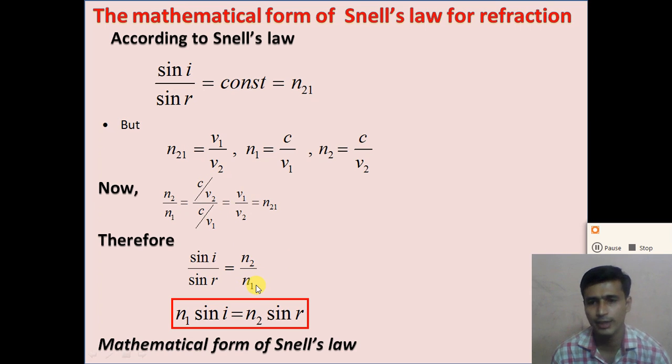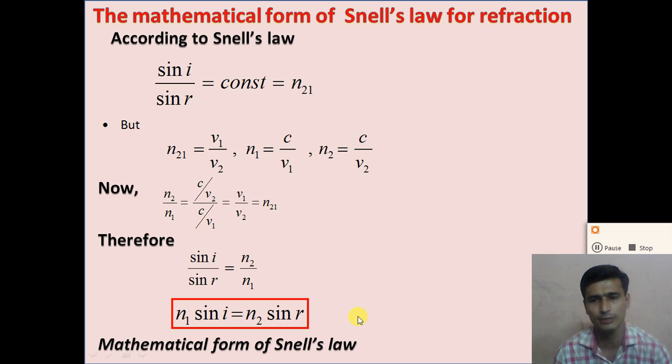So we get the mathematical form of Snell's law, n1 sin i is equal to n2 sin r. This gives the relation between the angle of incidence i, angle of refraction r, and the refractive indices of both media. Got it? Understand how to derive the mathematical form of Snell's law?